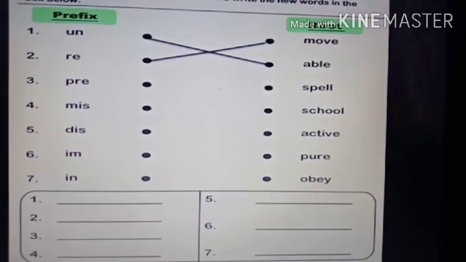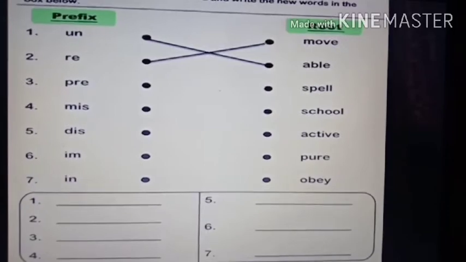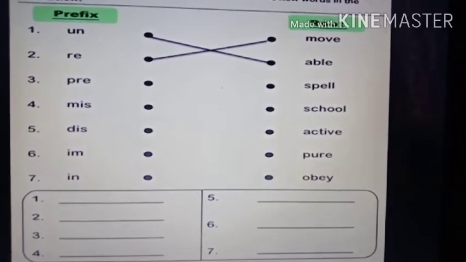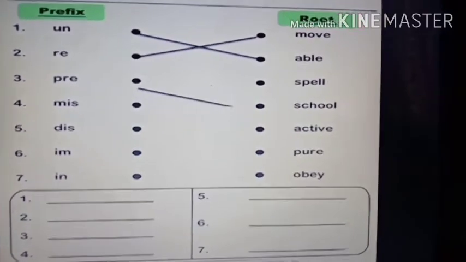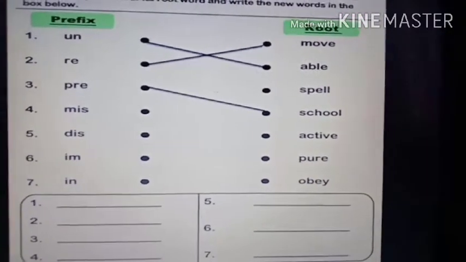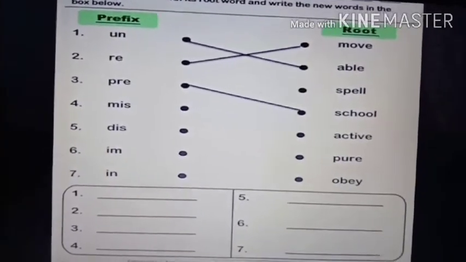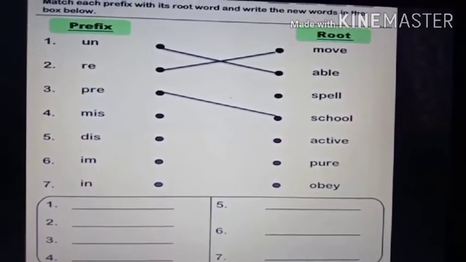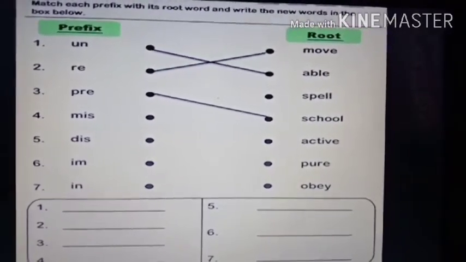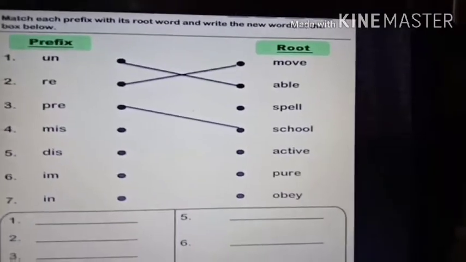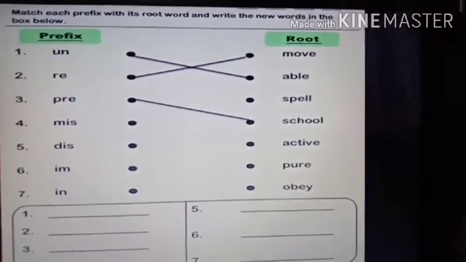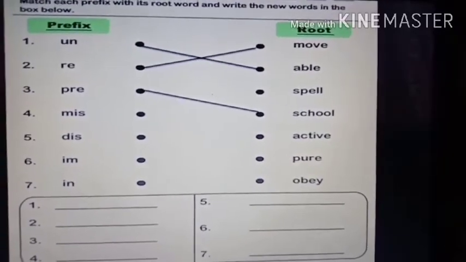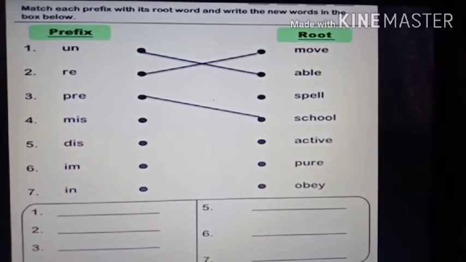Now P-R-E, where will you add it? Where will you match it? This is very easy. I have already given this word in my previous slide. Yes, students, it is preschool. School, preschool. School means the school you go, and you know what is preschool? Preschool means the playgroup. Very small students, they first go to playgroup. So that is called preschool. Before junior and senior there is preschool, so that is called playgroup also. Okay, preschool means playgroup. So the whole word has changed when you added pre before the school.